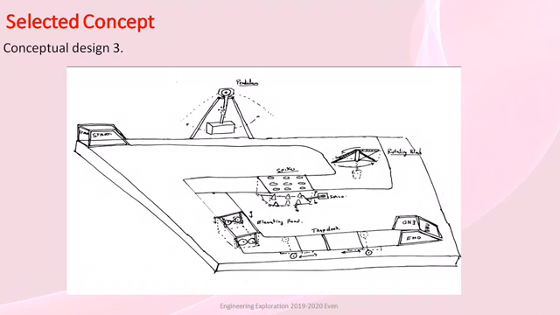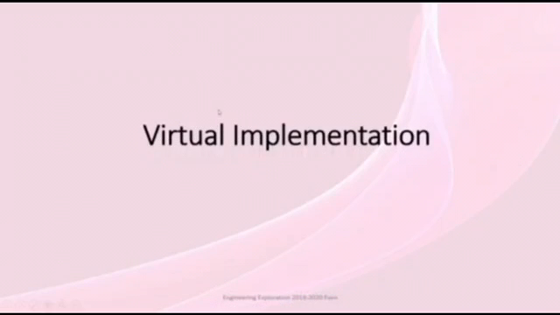In that, we have used a sensor to detect the coin and a DC motor for the working of the pendulum and a DC motor for the working of the rotating blade. Also in the hurdles like elevating bridge and elevating spikes, we have used a rack and pinion mechanism, and also limit switches in each hurdle for the detection of the boat. So now let's begin with the virtual implementation of our project.